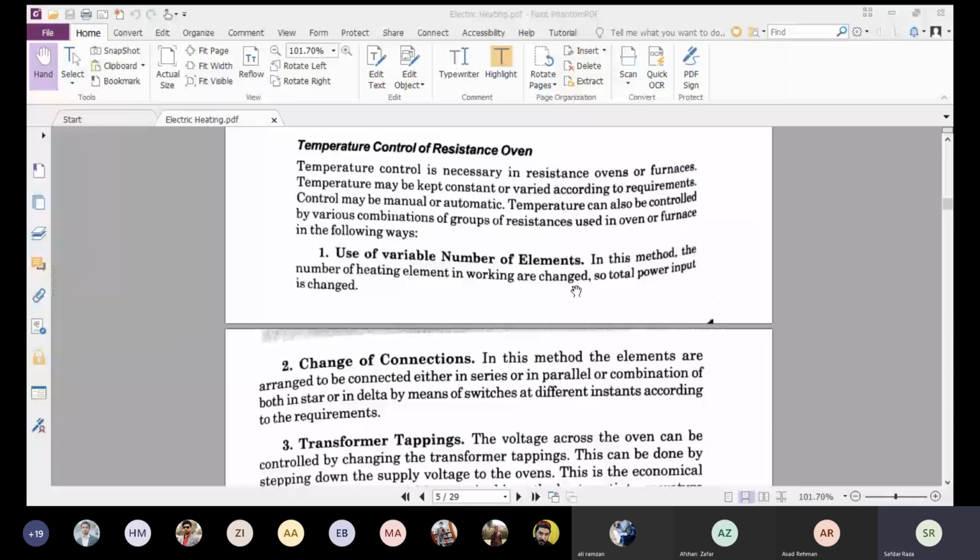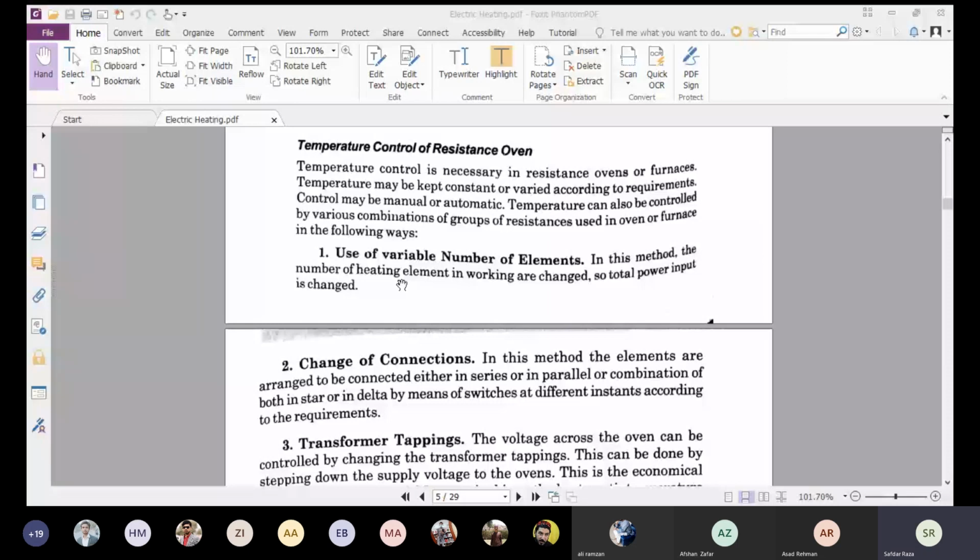So heating element is basically the electrode. If the number of the elements is varied, the power input and the heat can be varied. For example, if there is any furnace wherein there are 10 heating elements, so as per requirement we can use any number of heating elements. So with the help of a variable number of elements, the temperature can be controlled.